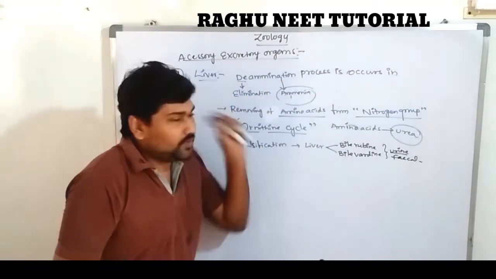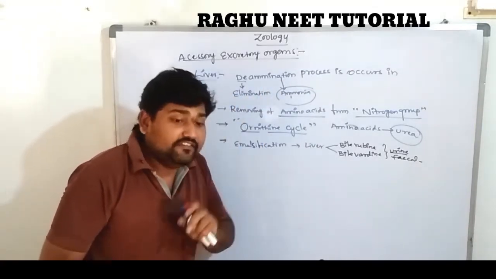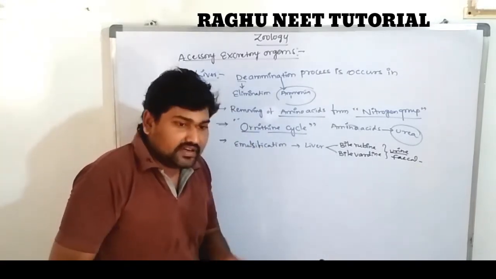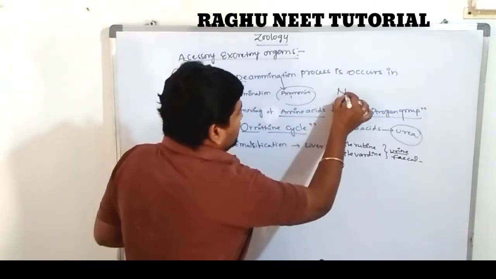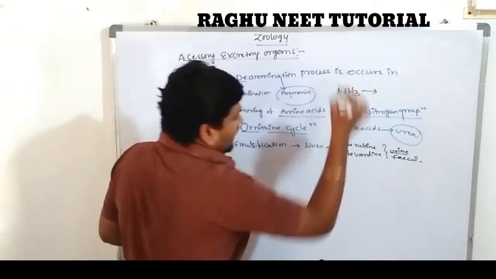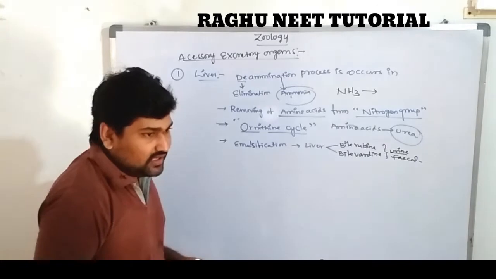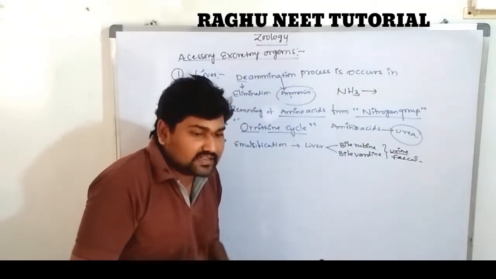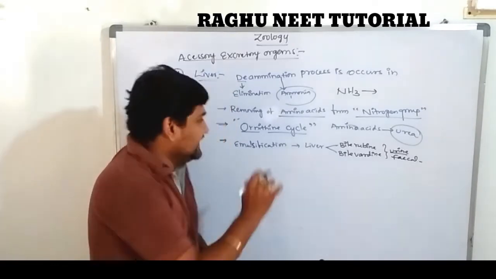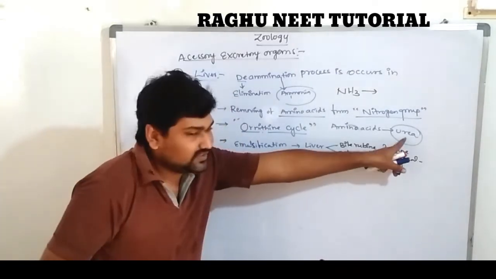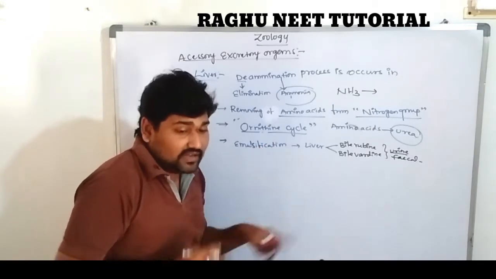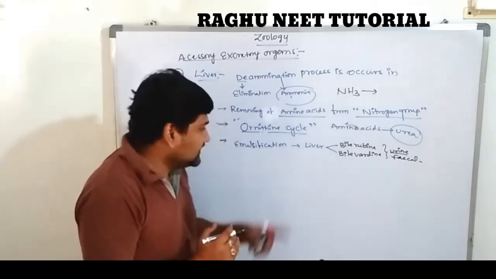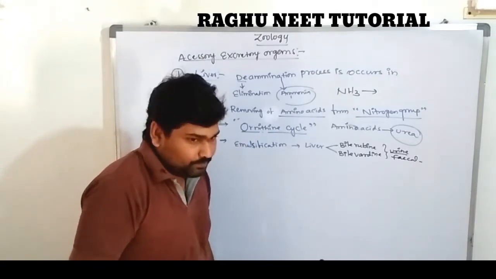So the deamination process occurs in our body in the liver region. The excess nitrogen converts into ammonia, the process of deamination. Then the ammonia converts into urea. The urea cycle occurs in the liver region. The cycle is called the ornithine cycle. The urea cycle occurs in our liver region, and that cycle is known as the ornithine cycle. Okay, clear?